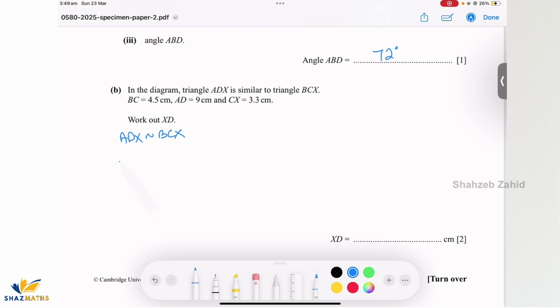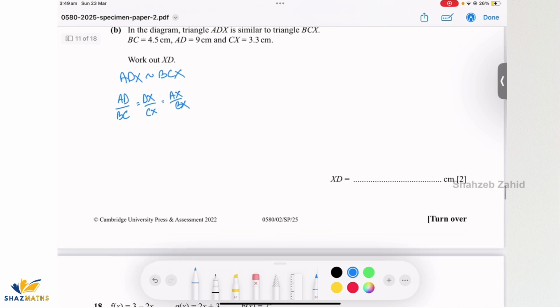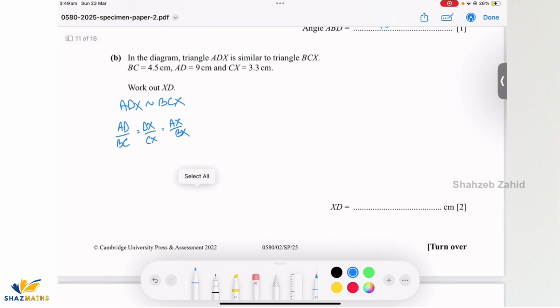So it's going to be AD over BC, because I do know when the figures are similar, the ratio of their corresponding sides is equal. So I'm just writing down that statement. And now I'll fill in the data, which is, what do I have? I have BC, which is 4.5.